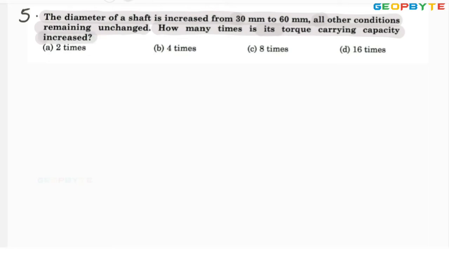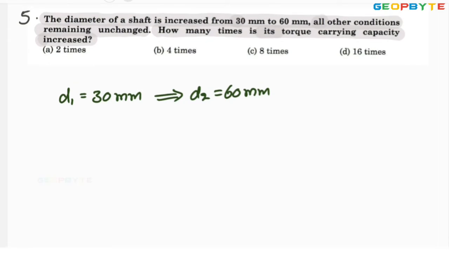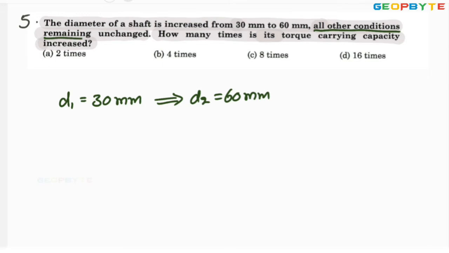When the diameter is increasing from 30 mm to 60 mm, how will the torque be affected? All other conditions remaining unchanged means the shear stress remains constant.